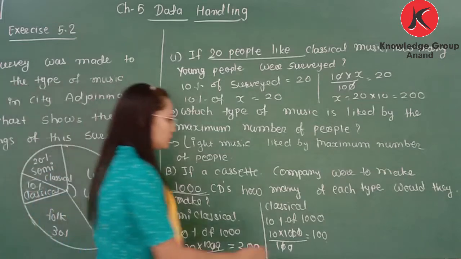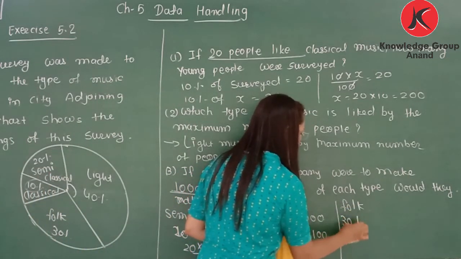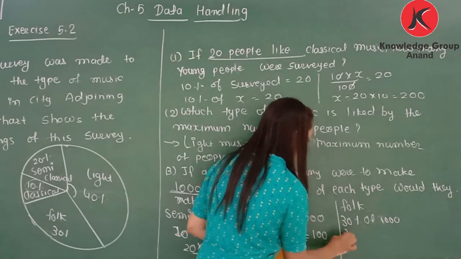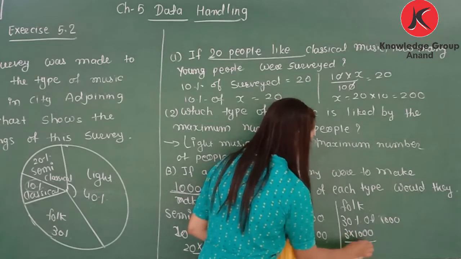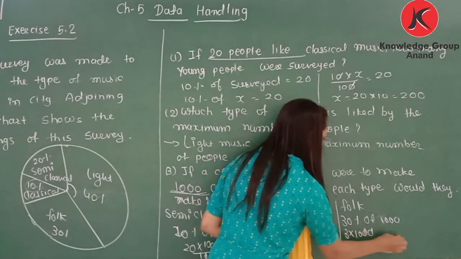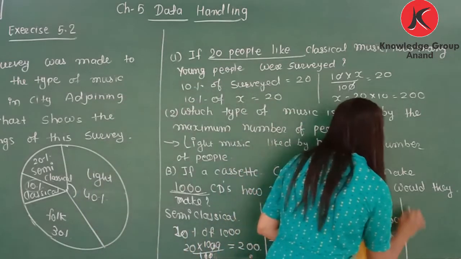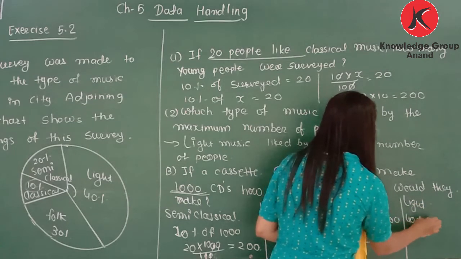Now folk music. So folk, 30% of 1,000. So 30 multiplied by 1,000 divided by 100. It means 300 CDs must be of folk music. And last, light music, that is 40% of 1,000.